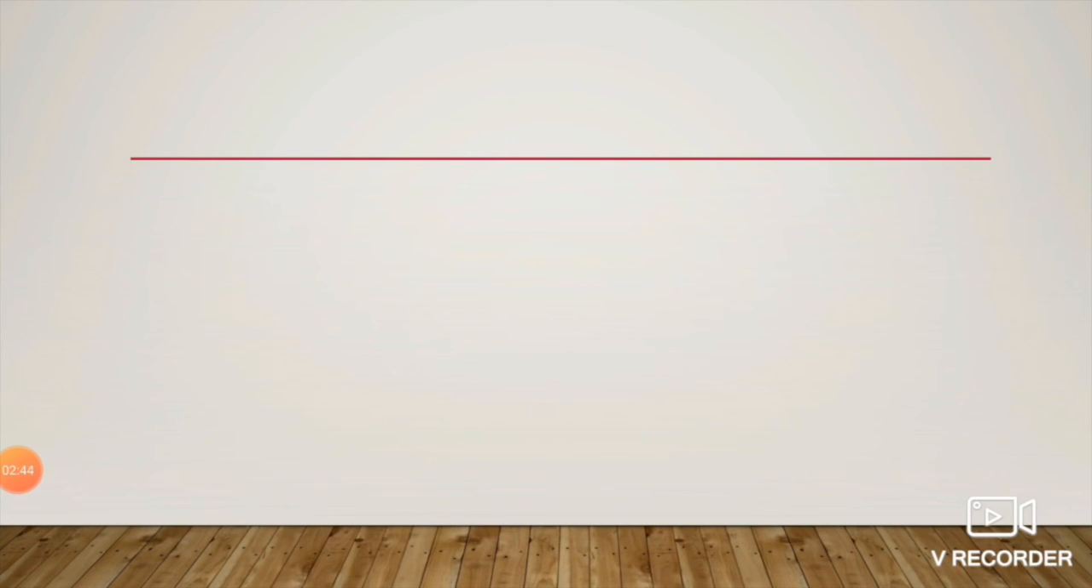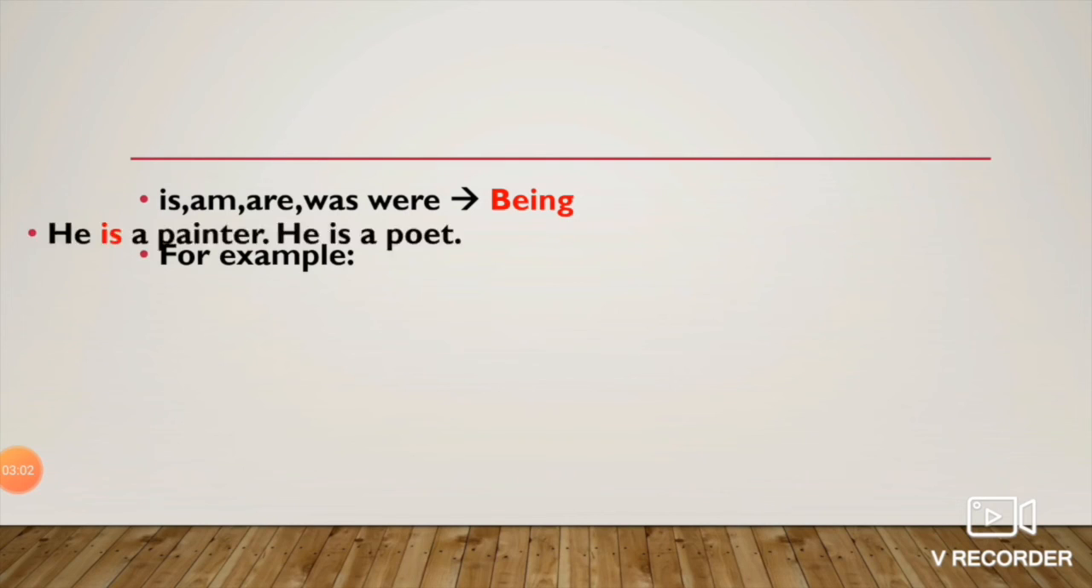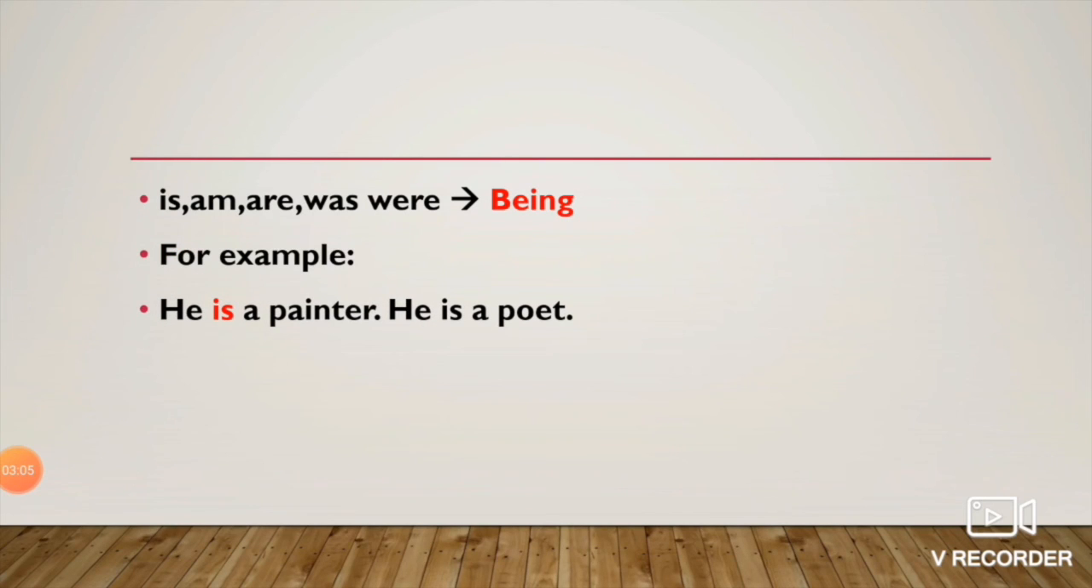Other than that, there is another case in which the main verbs are is, am, are, was or were. In these situations, they are replaced by being. Now let us take an example. He is a painter. He is a poet. Now again, students, subjects are same, so we'll use he once only. The verb in the first sentence is, so is will change into being. Answer would be: besides being a painter, he is a poet.